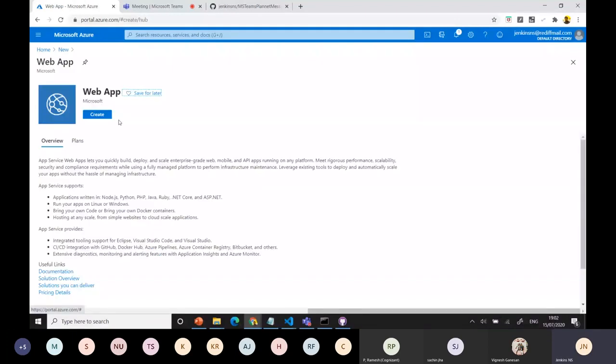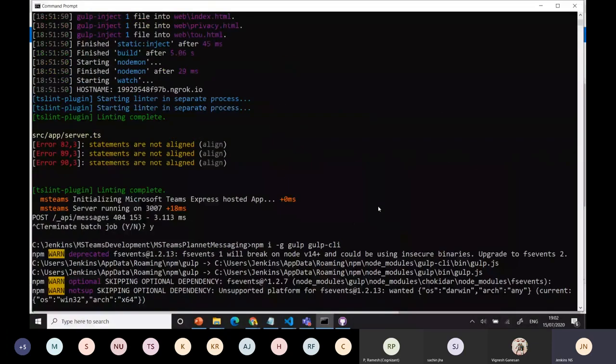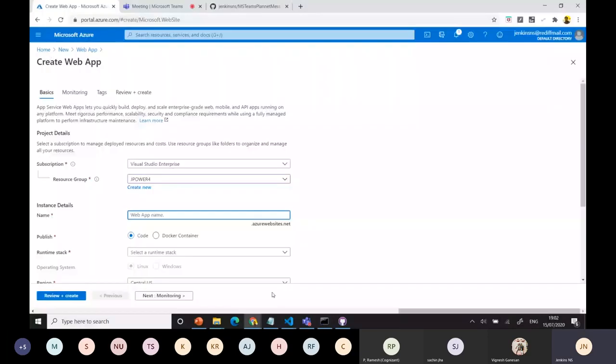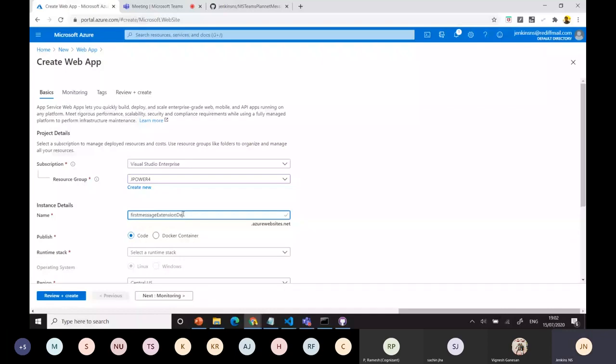From the web app, we can select the create option. We can select the subscription that you have. Then we have the resource group part. You can use the name you received at the starting point, or you can use your own name, that's also fine. You need to update it. Just HTTPS. One second. The first message is in demo. Okay, I hope it's available. Yeah, this URL is available.